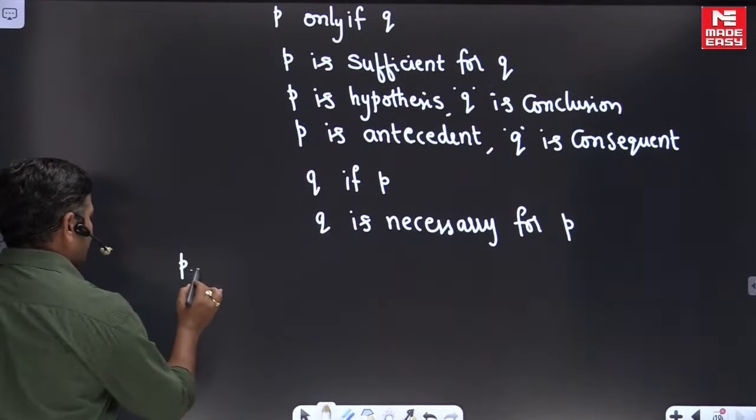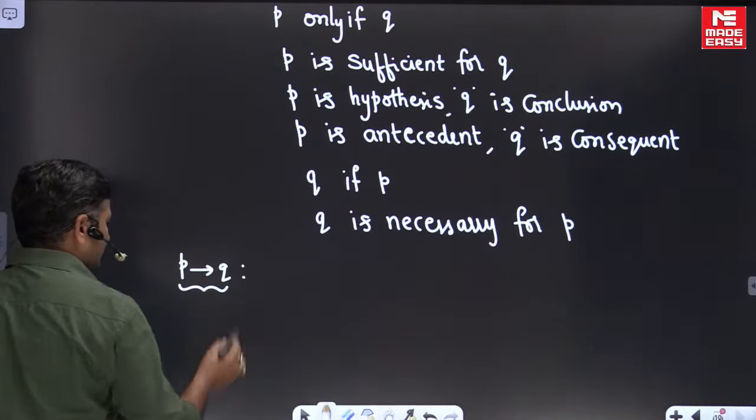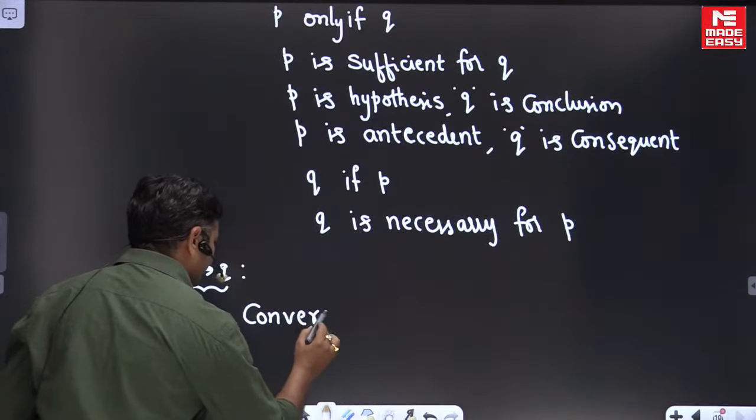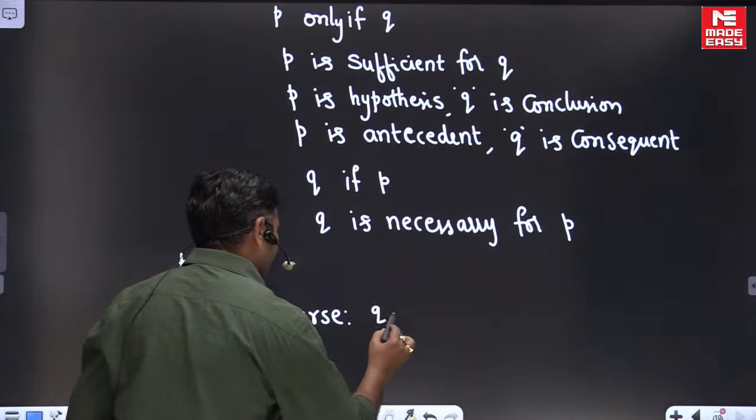If you consider P implies Q, its converse is Q implies P, friends.